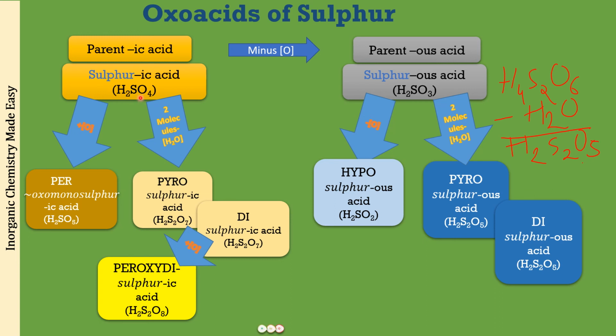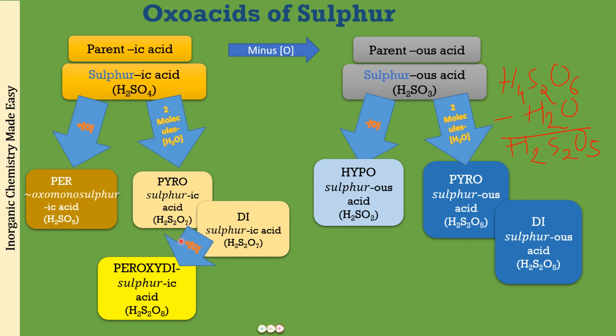I repeat once again, we start with sulfuric acid, that is H2SO4. This is the ic acid, minus 1 oxygen, H2SO3, sulfurous acid, minus 1 more oxygen, this is hypo. Hypo is less. So even less than sulfurous acid, 1 oxygen less is going to be hyposulfurous acid, H2SO2. Then 2 molecules of sulfurous acid heated, remove one water molecule, what you will be getting is pyrosulfurous acid, H2S2O5, and because you have taken 2 molecules, this becomes disulfurous acid.